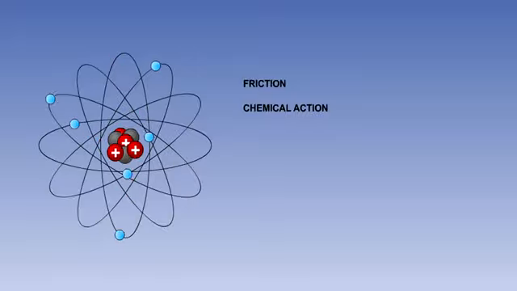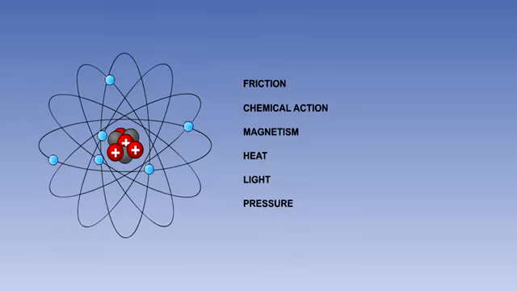There are 6 basic means by which a force can be provided to cause electrons to flow. These are friction, which produces static electricity, by chemical action in cells and batteries, by magnetism using alternating current or direct current generators, by the application of heat to thermocouples, by light in photoelectric cells, and by applying pressure to piezoelectric crystals.